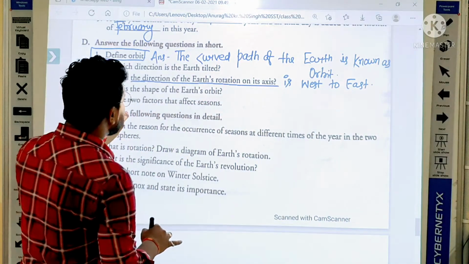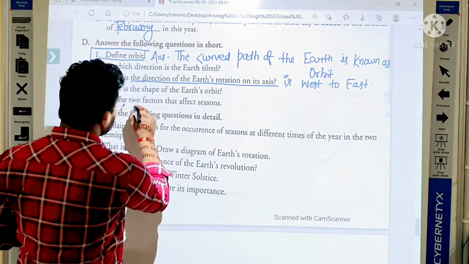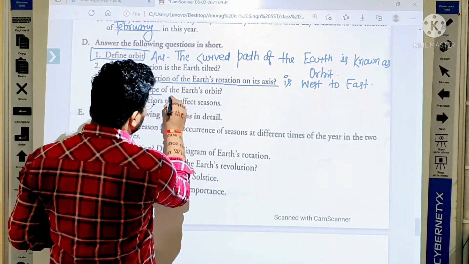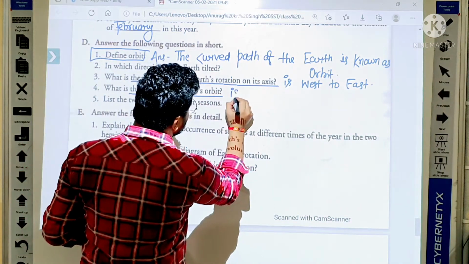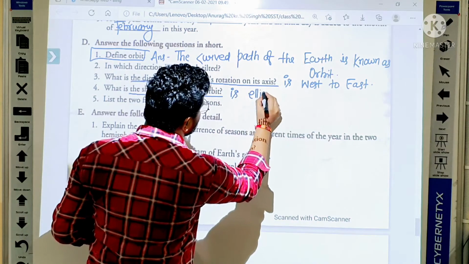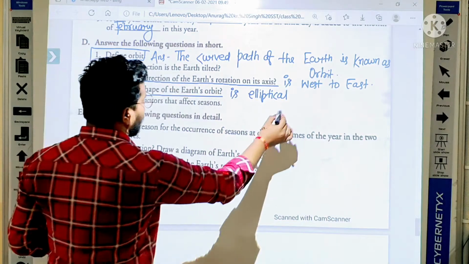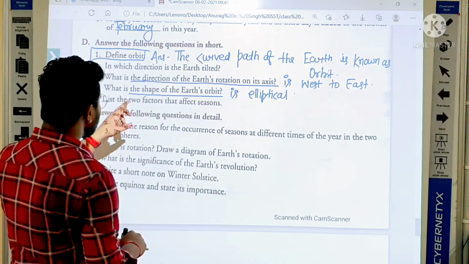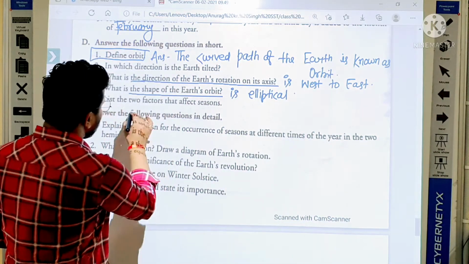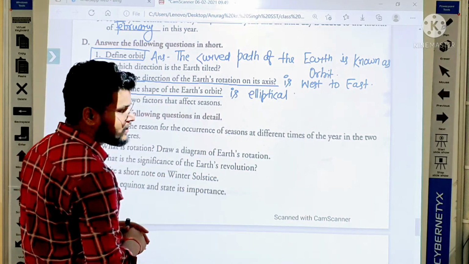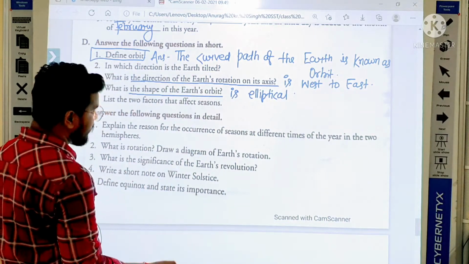After this, what is the shape of the Earth's orbit? Yes, everybody write down, the shape of the Earth's orbit is elliptical. Okay, and after this, come on the next question. List the two factors that affect season. So yes, come on here.